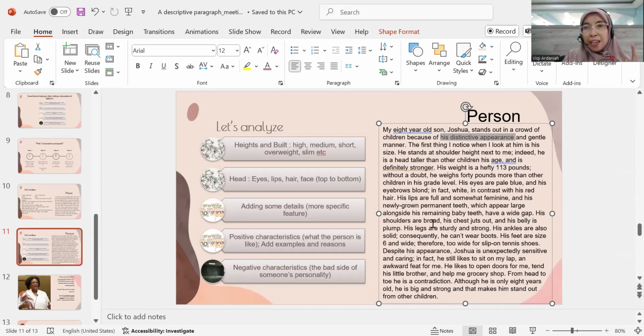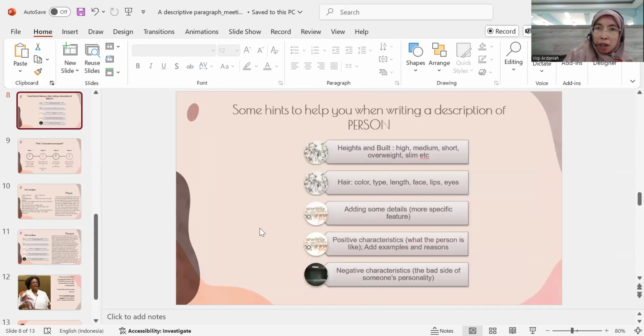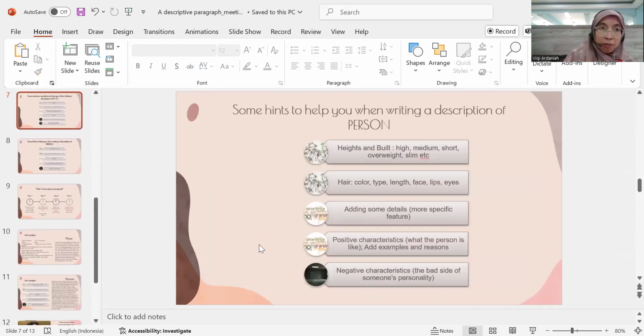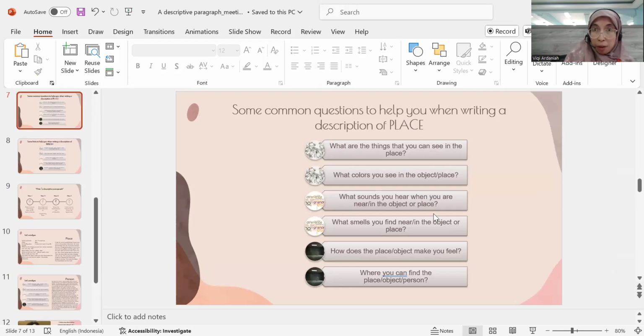So again and again, I remind you, when you are writing a paragraph, do not forget to add your topic sentence, one sentence that can control all the contents of the whole paragraph. Hopefully this is not that difficult. The principle is that you need to add a topic sentence and give the details, and the details can be based on the hints that I gave you. This one is for describing a person, and this one is for describing a place.